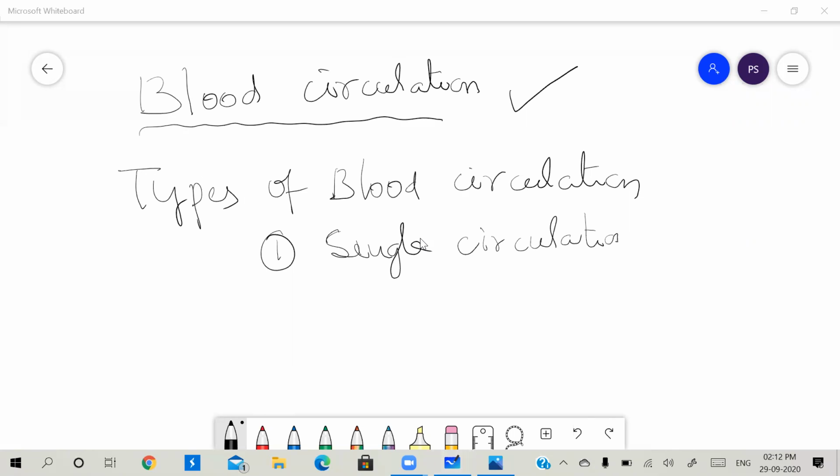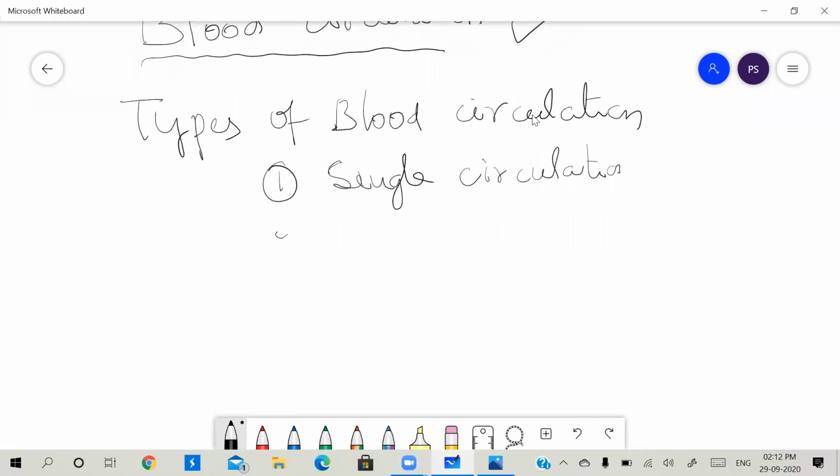And the second is double circulation. Single circulation and double circulation.